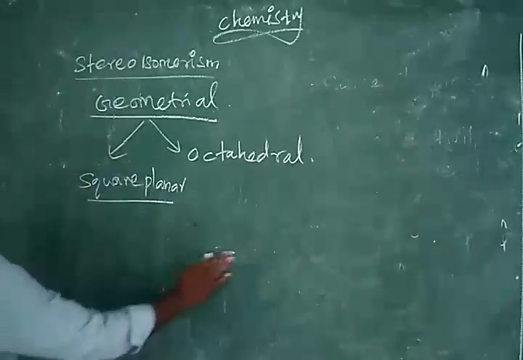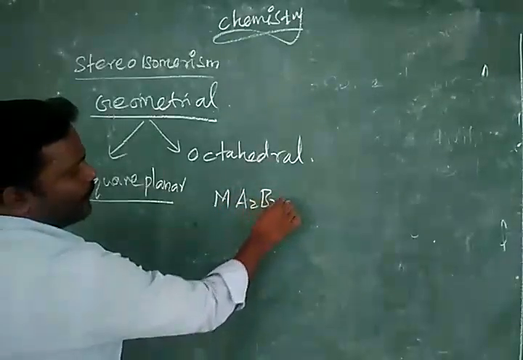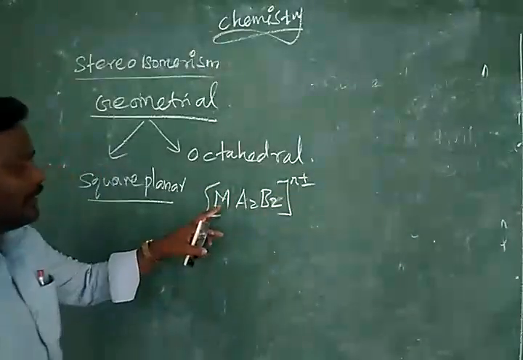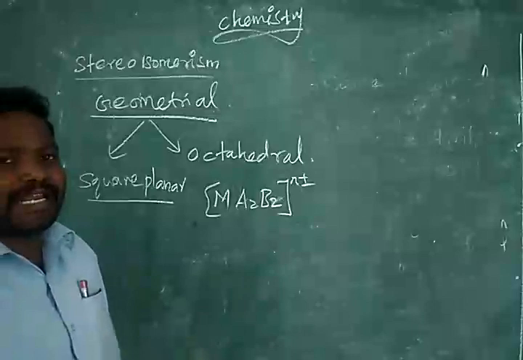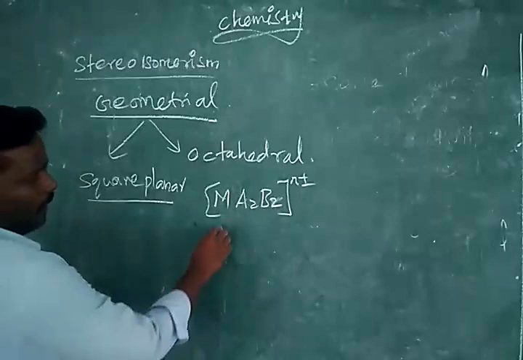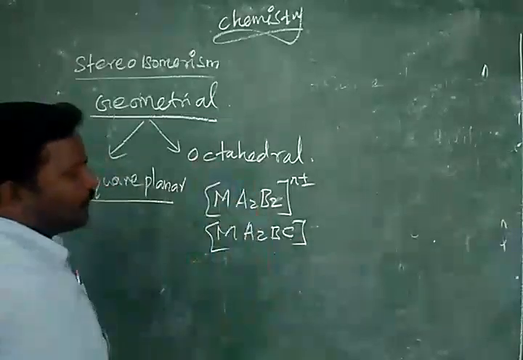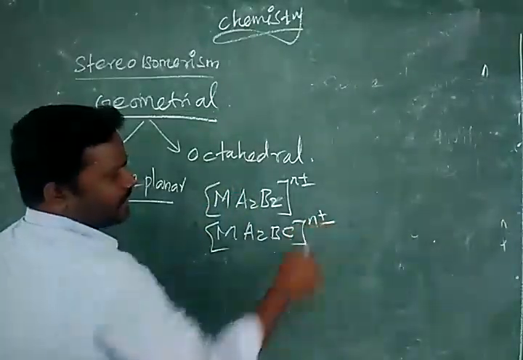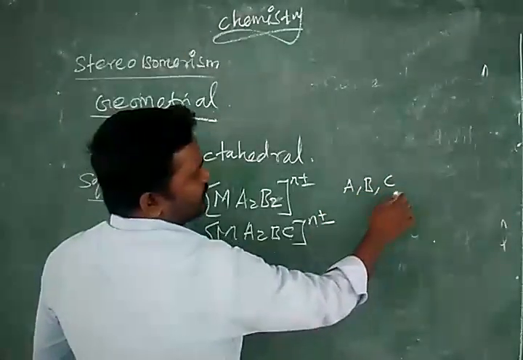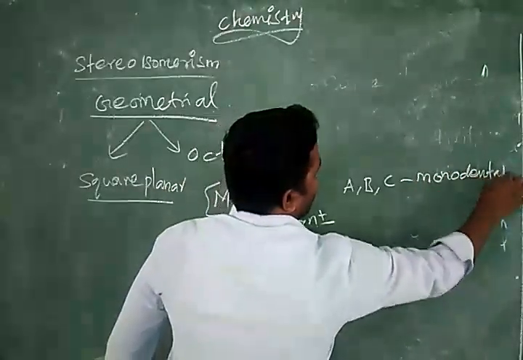The general formula becomes MA2B2, so the metal is attached with two different ligands, first type of ligand A, second type of ligand B. Or we can take MA2BC. Here A, B, C are monodentate ligands.